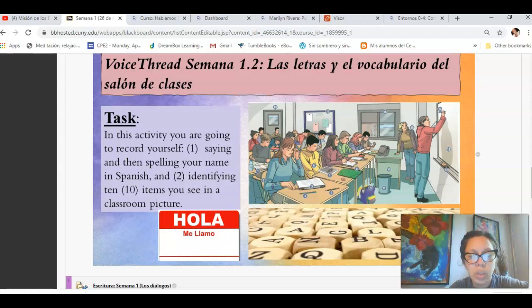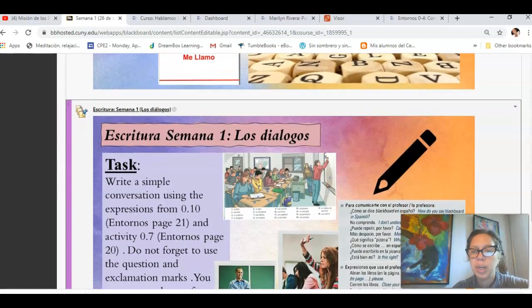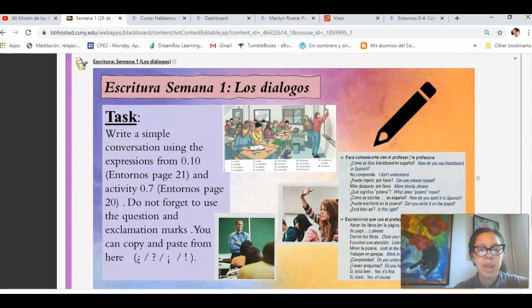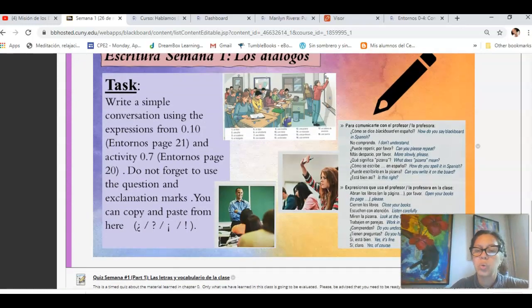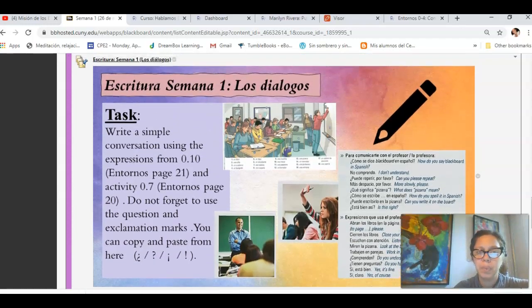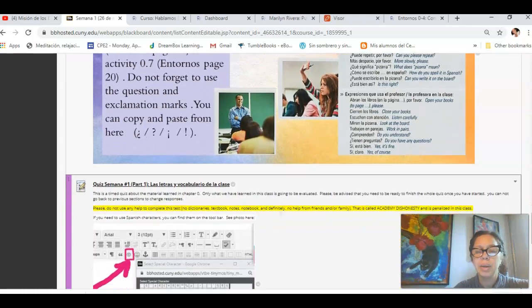And then you should identify 10 items. Please do not use the book. Do not read, okay? Again, I'm trying to develop some skills. If I don't see those skills, unfortunately, you won't be able to finish the class, okay? A ver, and then semana 1, los diálogos, and then you should go to those pages, página 21 y página 20. Study the material, put things together, okay, and submit.